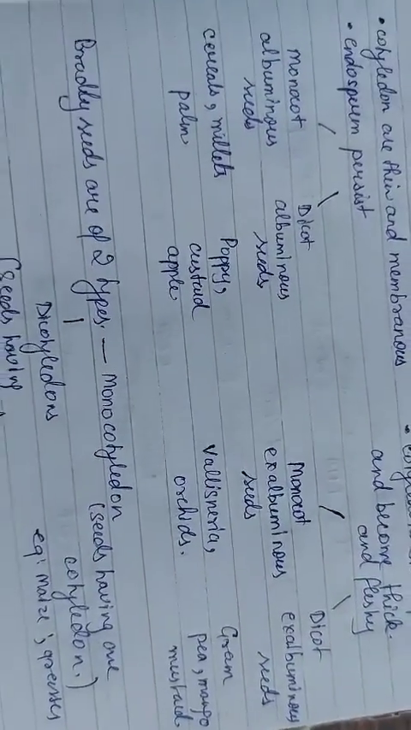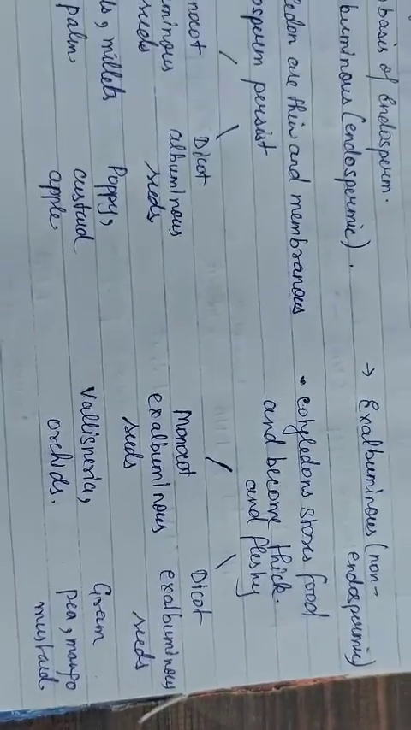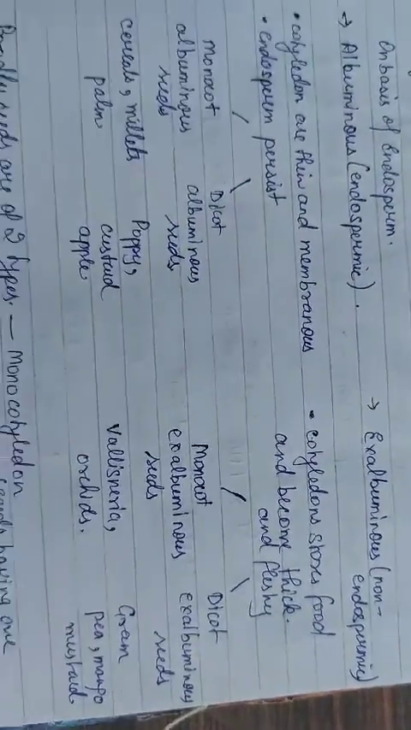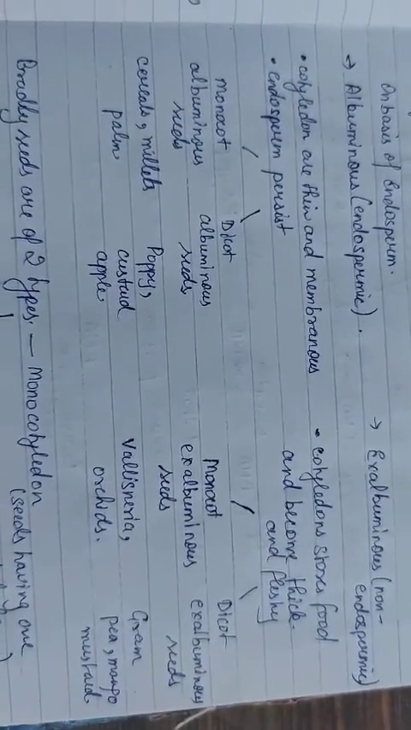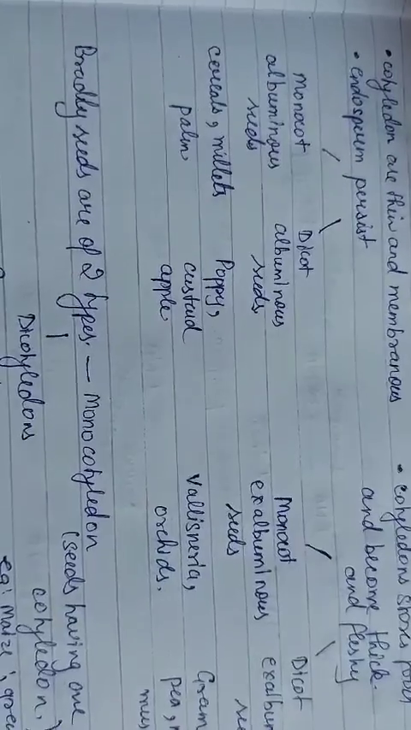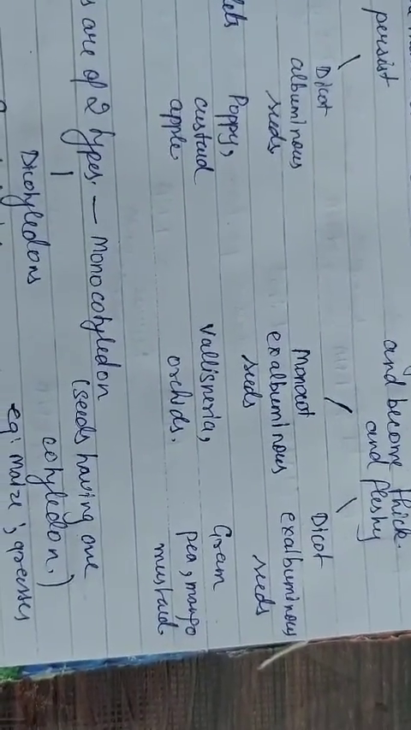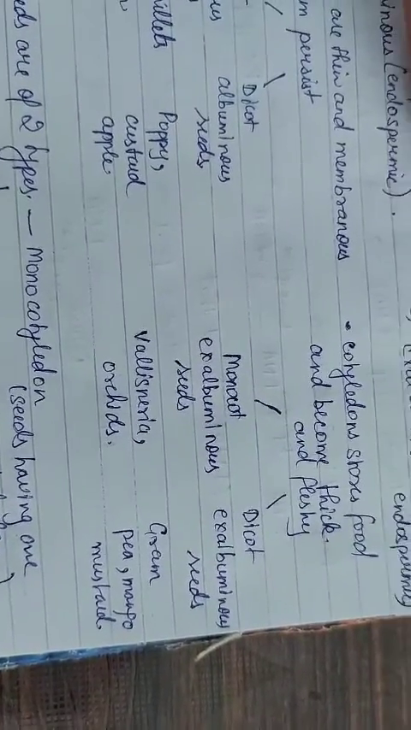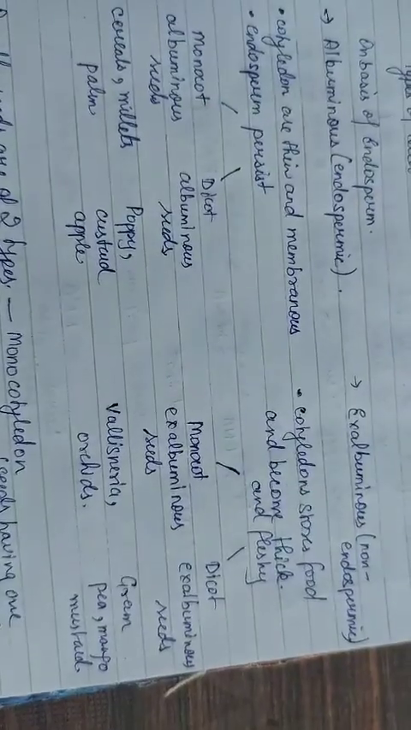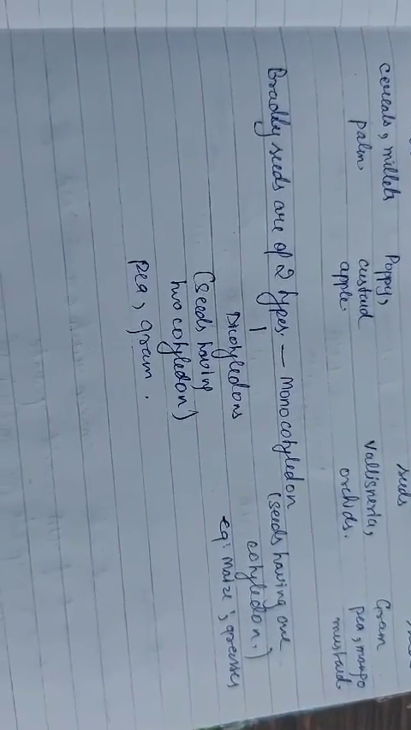And exalbuminous means non-endospermic seed. Cotyledons store food and become thick and fleshy. Here the endosperm will not be present, so the cotyledon itself will store the food and will become thick and fleshy. Examples of monocot exalbuminous seeds are Vallisneria and orchids, and exalbuminous dicot examples are gram, pea, mango, mustard and all that. So these are the examples of albuminous and exalbuminous.